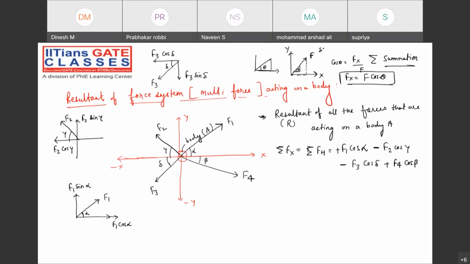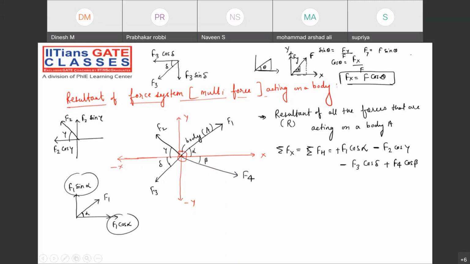Similarly, sin theta is the vertical component Fy divided by F, so Fy will be F sin theta. Is that clear how I am writing these components? Tell me guys, is it clear how we are writing these components?